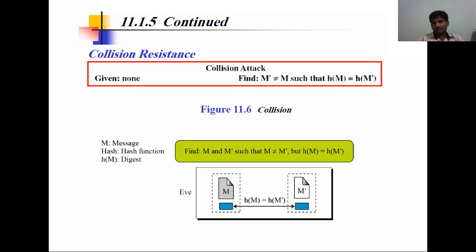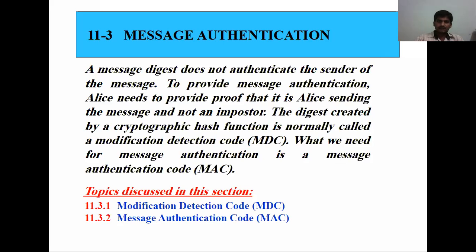How can we find it? By calculating the H of that, that is the message digest, we can find out whether the collision is done or not, whether the attack is done or not. By these three ways, we can find out whether the message is safe or not. So the first one is preimage resistance, the second is second preimage resistance, and the third is collision resistance. These are the three important concepts in hashing algorithm safety.